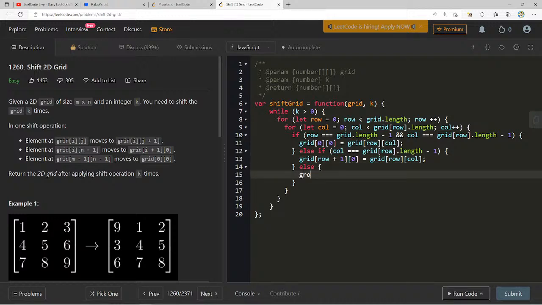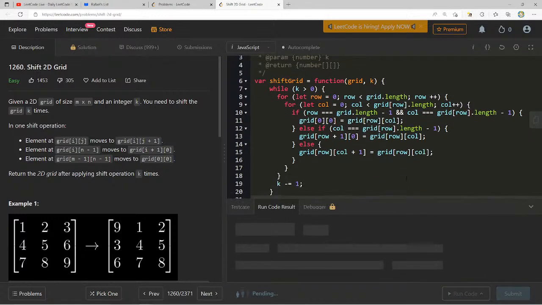Else grid of row column plus 1 equals grid at row column. And now do we do this k times? Like that seems crazy. But k minus equal 1 and return grid. I'm gonna go for it and see what happens. This seems interesting. Kind of a weird question, but let's see.